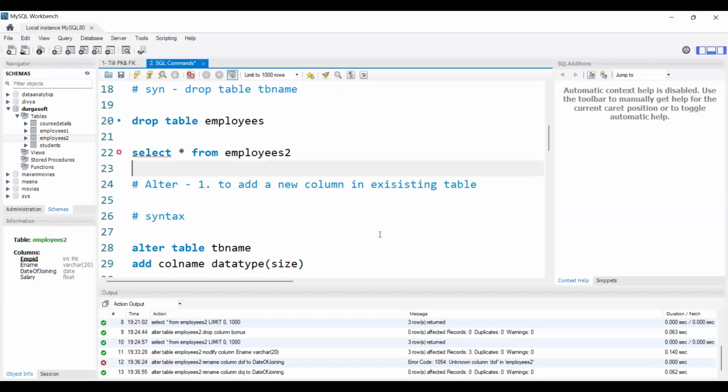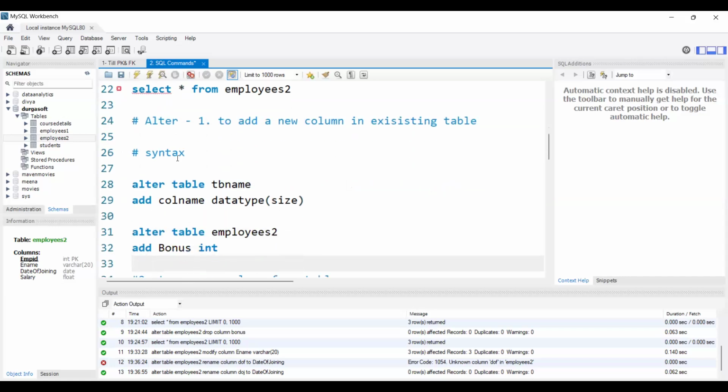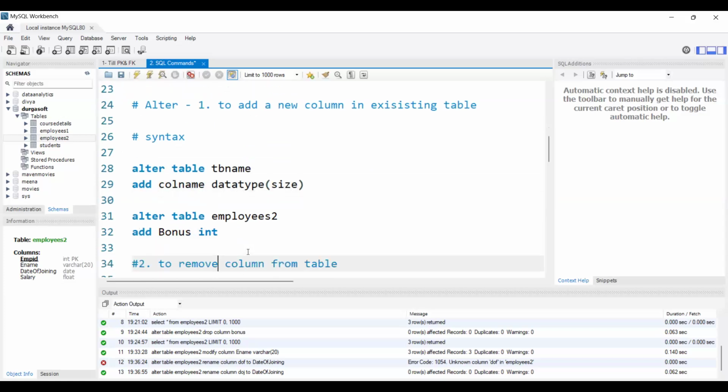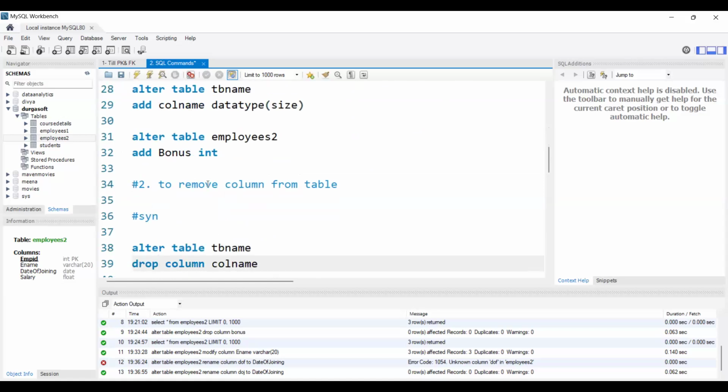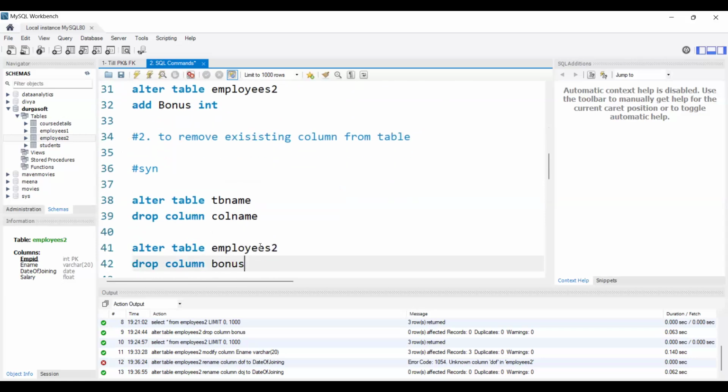Let me just repeat the four use cases quickly. The first use case is if we want to add a new column in the existing table, we will use the alter command. The syntax is: alter table name, add column name, data type, of size. Here I added the bonus column. The second use case is if we want to remove any existing column from the table, we will use the alter command again.